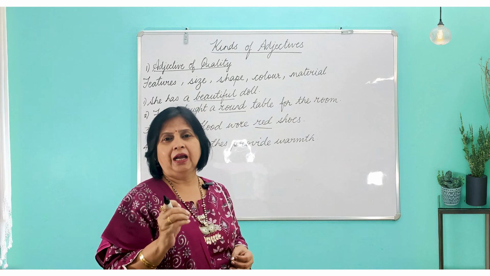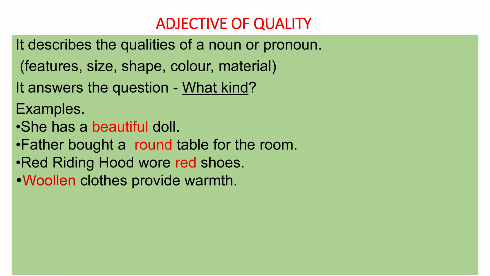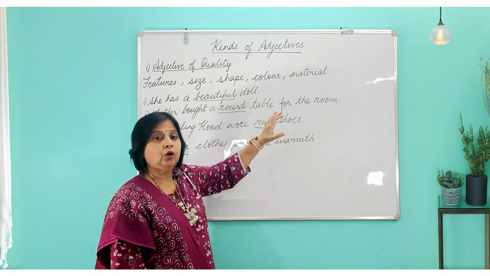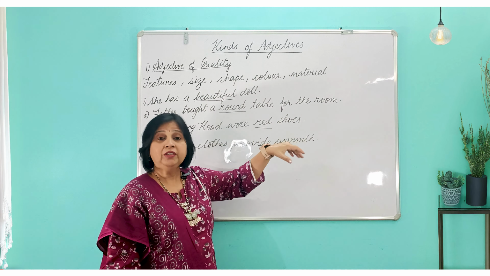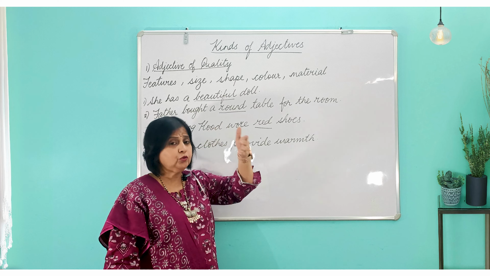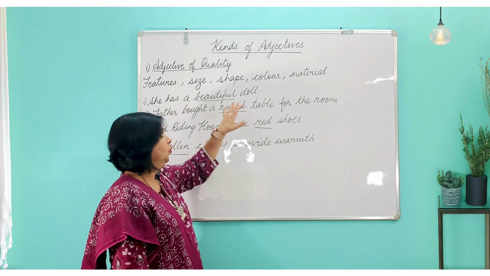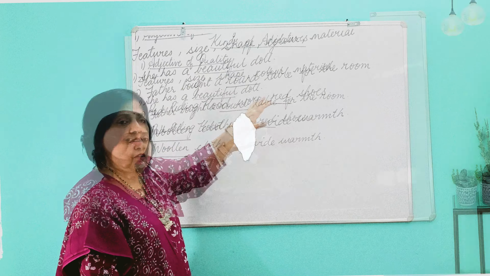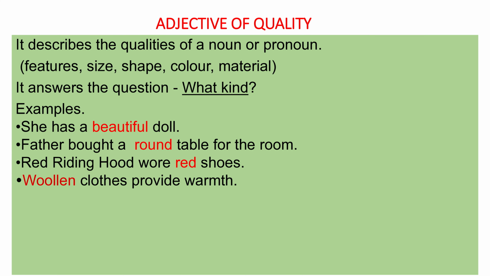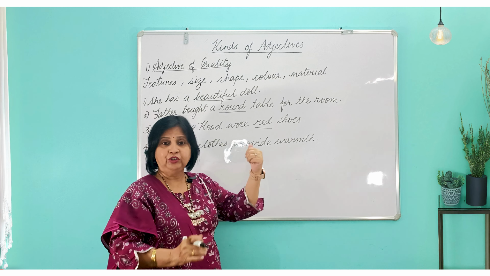For example, if you look at the first sentence, she has a beautiful doll. Now the noun over here is doll. What kind of doll? Beautiful. Now this can also be called an opinion because you feel that the doll is beautiful, or the features of a doll. What kind? Beautiful. Similarly, father bought a round table for the room. Round. What kind of shape? Round.